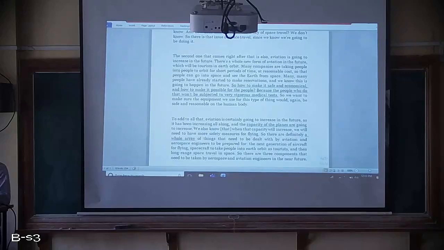What if people want to go to certain Earth orbits and look at our Earth, how it looks? And what if they want to explore space?